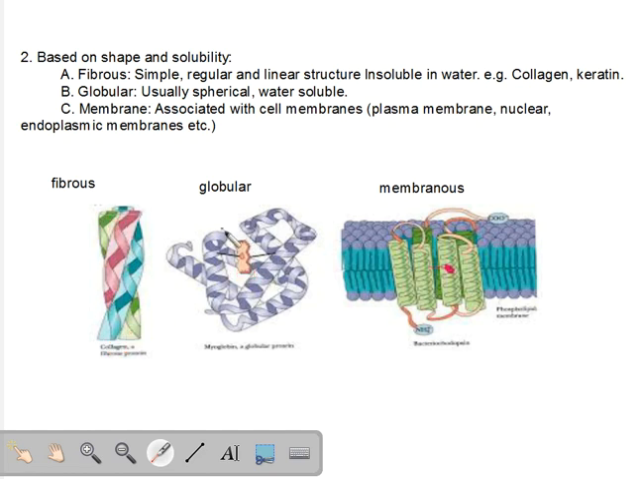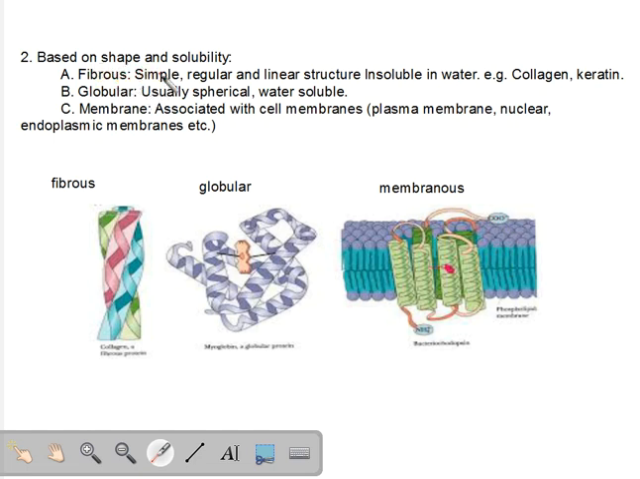Here we have a globular protein. You can see it is like a globule. It is spherical. And here we see a membranous protein, a protein which is found inside the membrane. Now the membrane can be a cell membrane, the membrane of the nucleus, the membrane of the endoplasmic reticulum, or the Golgi, or the plastid, or some other organelle, or some other structure. So very rapidly, let's just go to what fibrous proteins are.